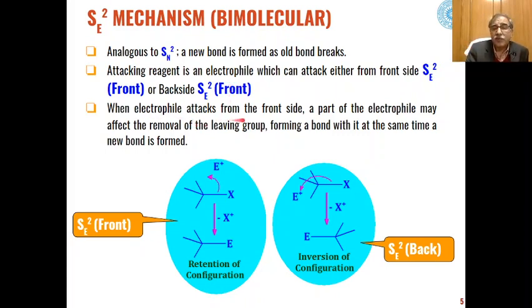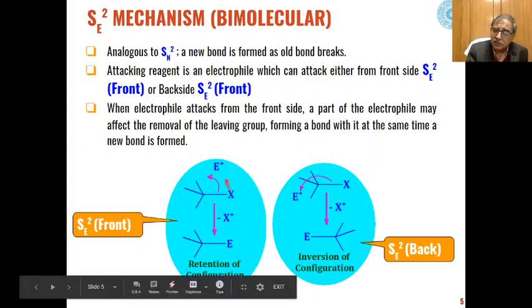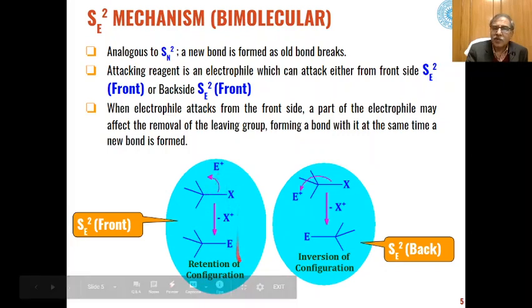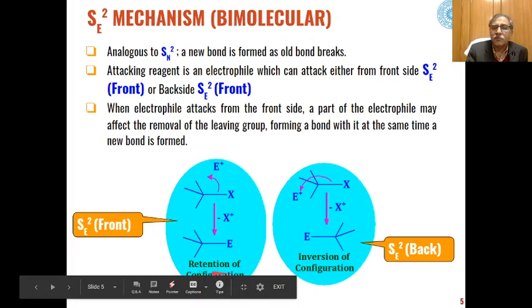So when the electrophile attacks from the front side, where this is the leaving group, the electrophile will get attached to the same side to which the leaving group was attached. That means the product will be formed with retention of configuration.